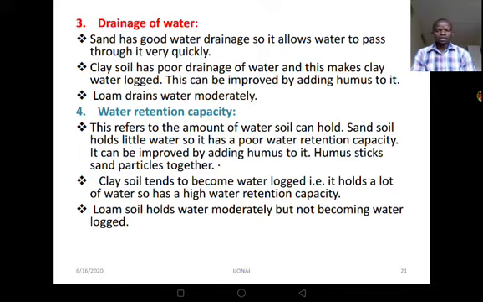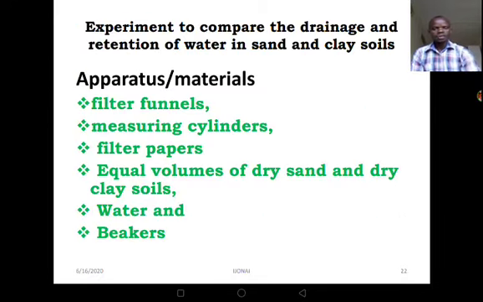Then loam soil holds water moderately, but does not easily become waterlogged, so it drains water. Actually, it is the best for agriculture because of that reason. Now let's look at an experiment to compare drainage and retention, or water holding capacity, of water in sandy and clay soils. In this particular experiment, we have two in one. We are looking at drainage and the water holding capacity.